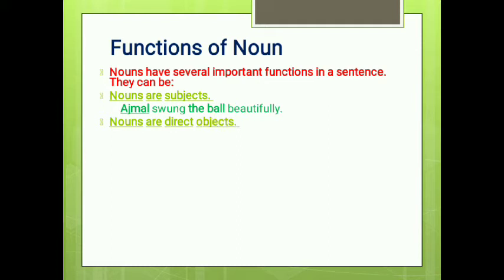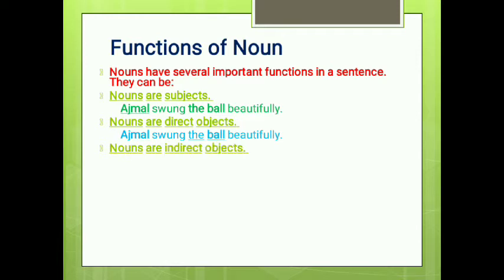A noun can be the object of a sentence, and we know an object can be direct or indirect. Let's look at the direct object first. Ajmal swung the ball beautifully. What did Ajmal swing? The ball. So the ball is the object, and the action of swinging the ball is directly done by Ajmal. So the ball is the direct object of the sentence.